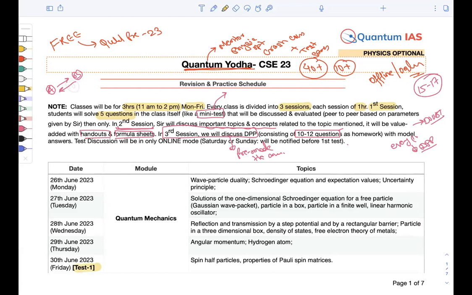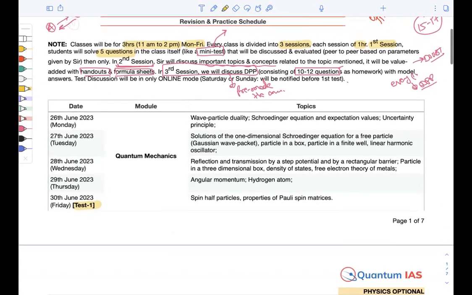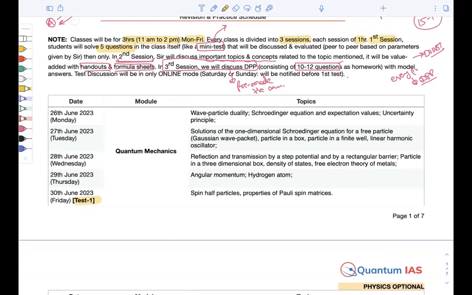That will be up to 50 marks that we have already discussed in the previous video or post. Now we are starting with quantum mechanics. The course is starting from 26 June, and we are starting with quantum mechanics. The first day we have kept wave-particle duality, original equation, expectation value, uncertainty principle, right? The topic is short. Why?